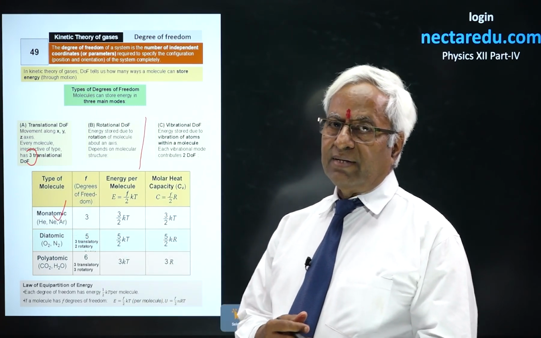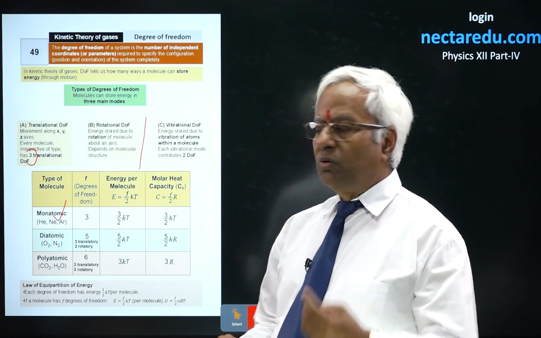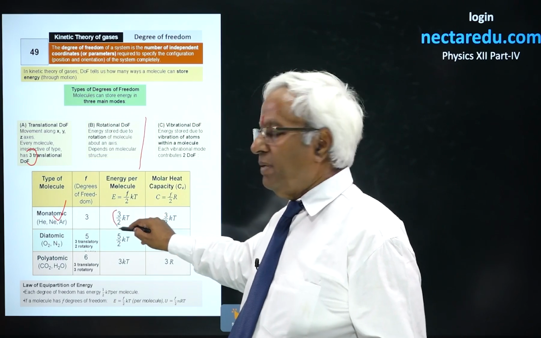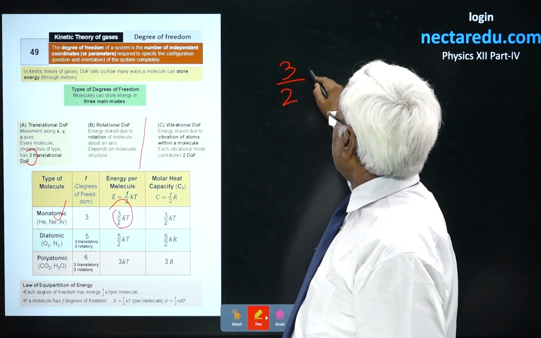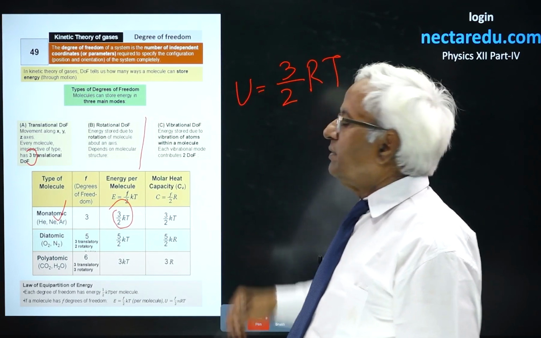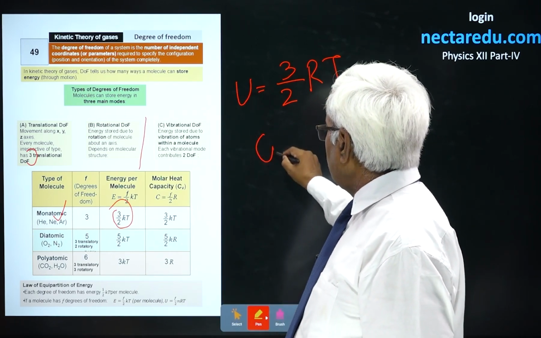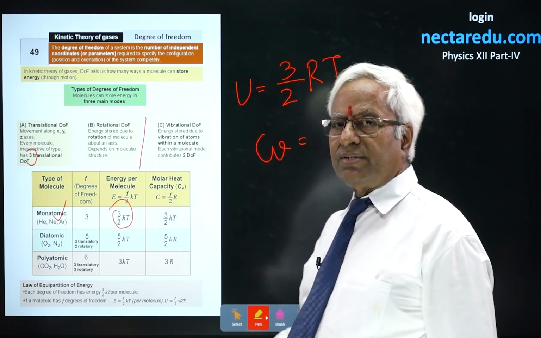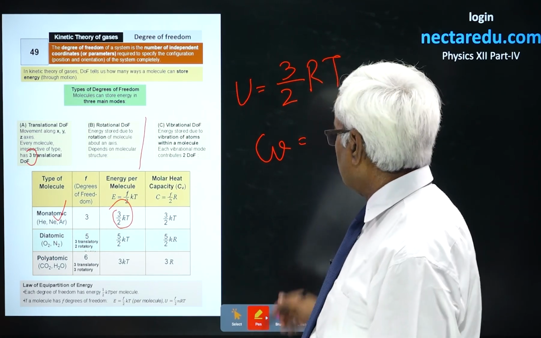Degree of freedom is only translational, that's why only 3. So, energy is going to be 3 by 2 RT. For monatomic gases, the energy will be 3 by 2 RT. This is energy. Now, Cv, later on we will study. While studying specific heat, we will see the derivation also.